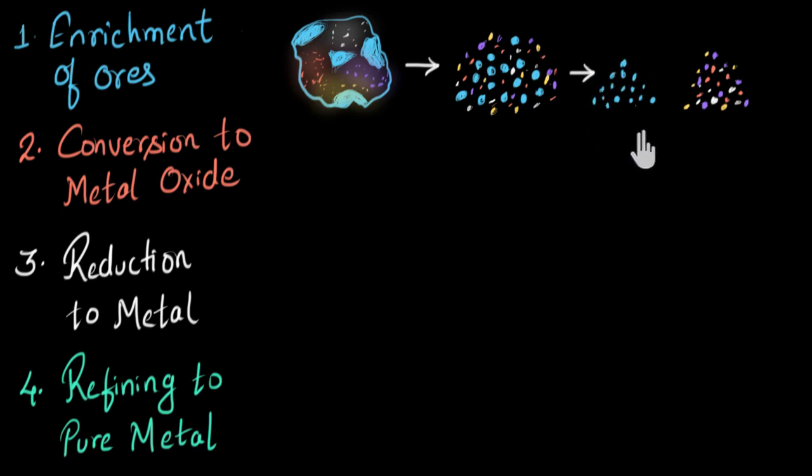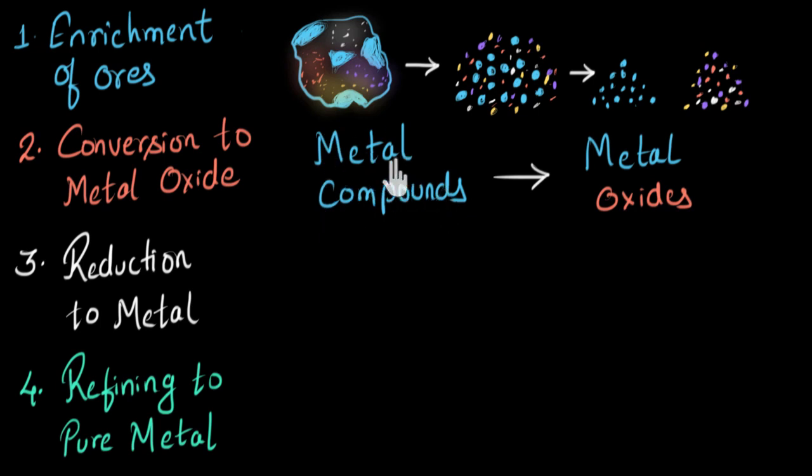Now, the next step will be to convert this to metal oxide. See, our final aim is to arrive at the pure metal from this ore, right? Now, this metal compound could be in any form. It could be metal oxide, it could be metal carbonate or metal sulfide or something else. Now, it turns out it's easier to extract metal from metal oxide. And that's why if this compound is metal carbonate or metal sulfide or something else, then first of all, we convert this to metal oxide. And that's where comes the second step. Other metal compounds are converted to their metal oxide form.